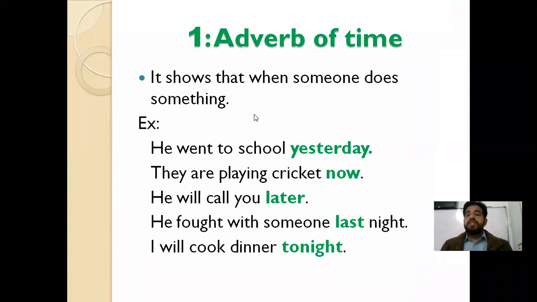Like yesterday is a word, but 7 o'clock is not a word. It shows you the time, but it's not an adverb of time actually. Words which give you the time, like yesterday, now, later, last, tonight, are called adverbs of time. Is it clear? Yes, sir.